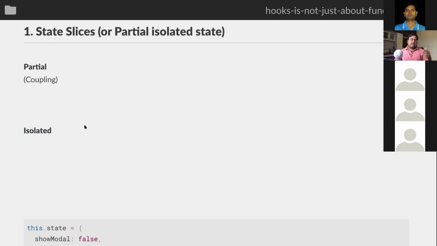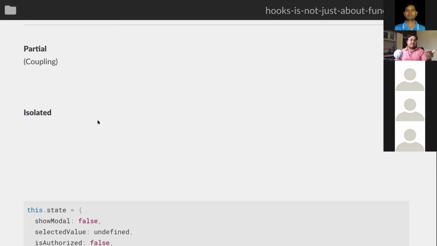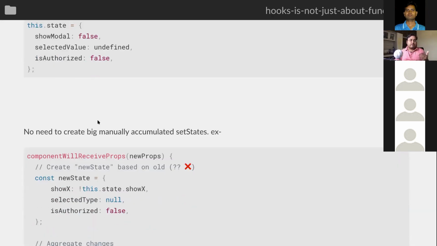For example, if your component has some state, they should be isolated from the states in the hooks. There should not be any chance where your component might end up modifying the hook state by mistake or vice versa. So I think partial states and isolated states are important to have these kinds of reusable logics. So hooks is not just about function, state slices are also important.